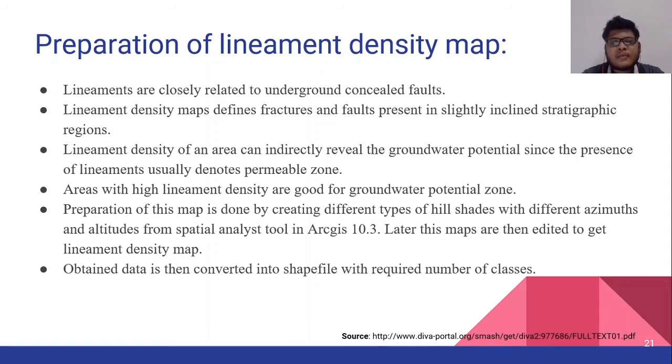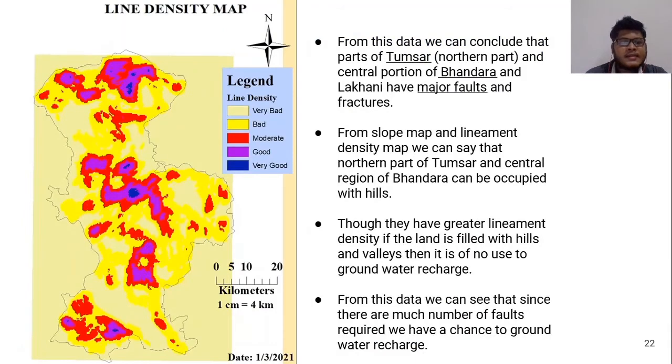Lineament is nothing but an impression on the ground, and lineament density is the length of those impressions divided by the area. The lineament density map is also created from the DEM maps, and as you can see from this map, most of the area falls in the bad region, so natural groundwater recharge is less here.